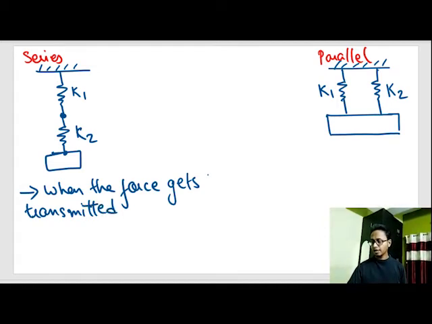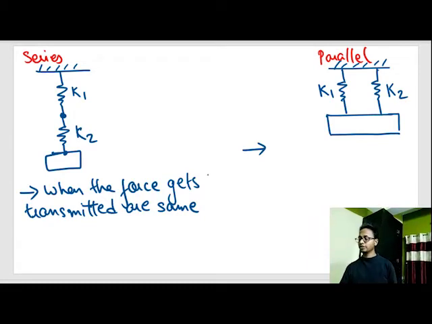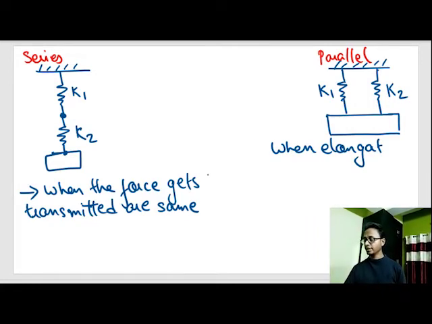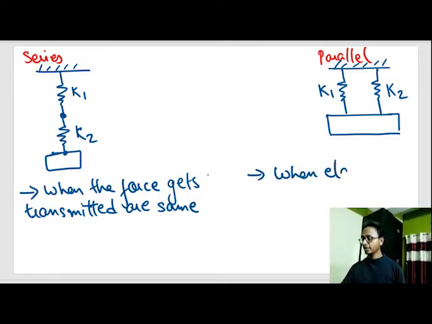are the same. What is the meaning of this? More importantly, how do you define the parallel combination of springs? The definition of parallel combination is when the elongation of both springs is the same.